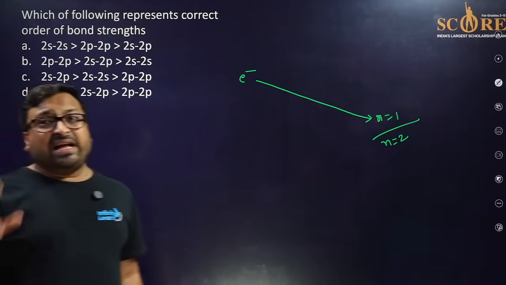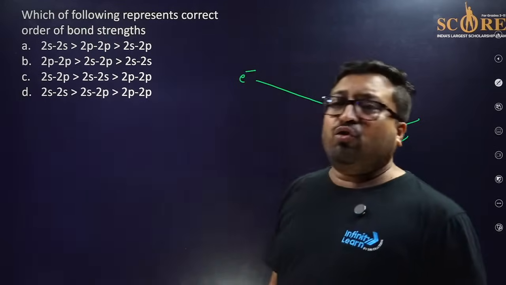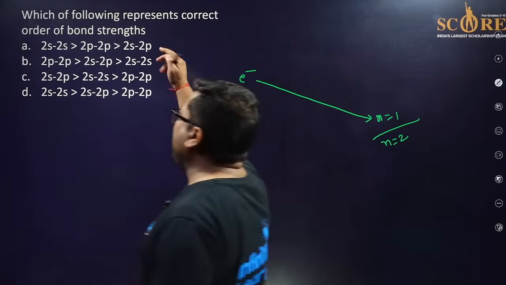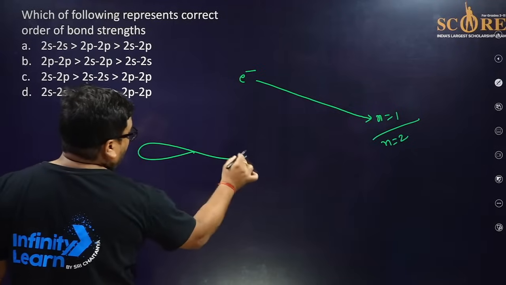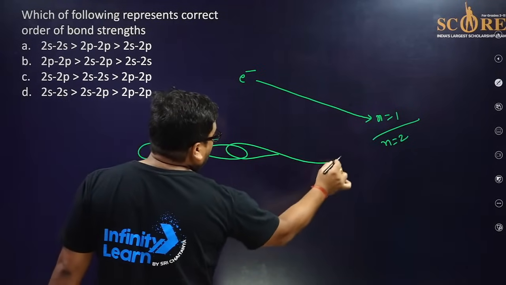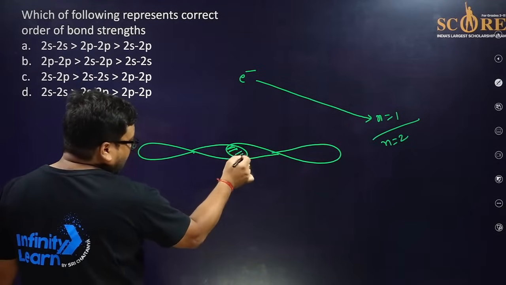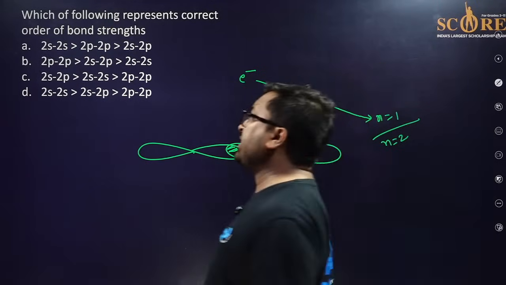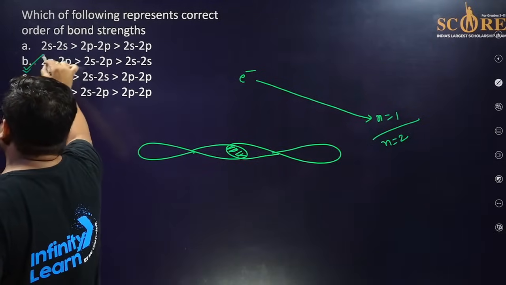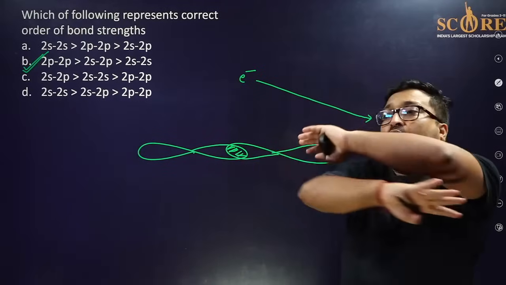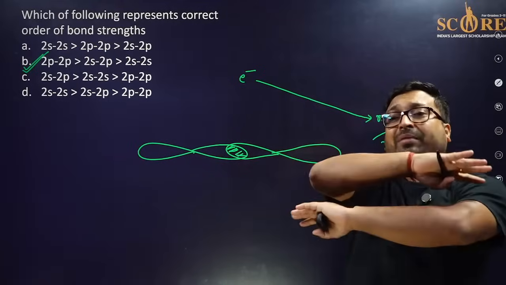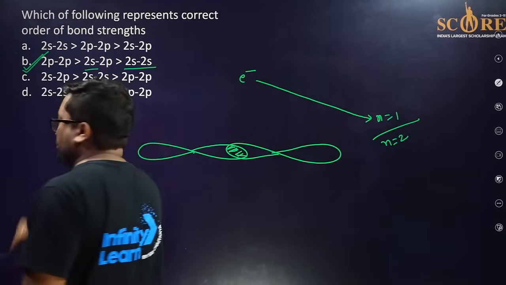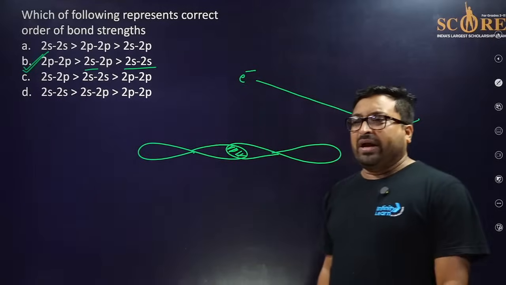But in this case, n is the same. Now the electron will take the more oriented one. Okay, so what will they do? My dear friend, if 2p, 2p will overlap, in the direction of overlapping, more overlapping will take place. Okay, you forgot one thing. So the right answer is actually B. Please note it down. Okay, more elongated, more oriented orbitals. So 2p, 2p will be more, then 2s, 2p and then 2s, 2s. Please note it down.